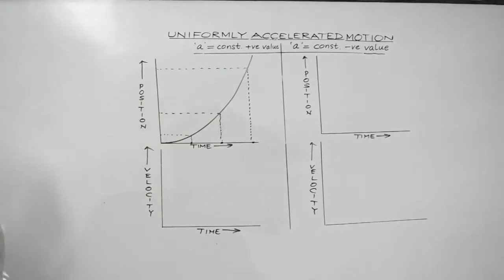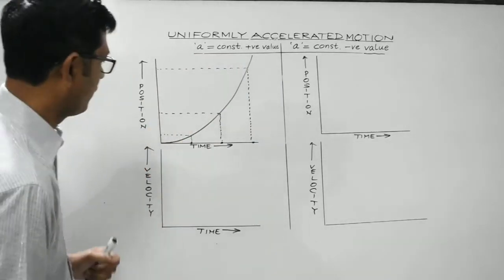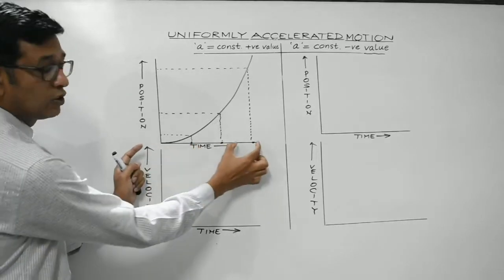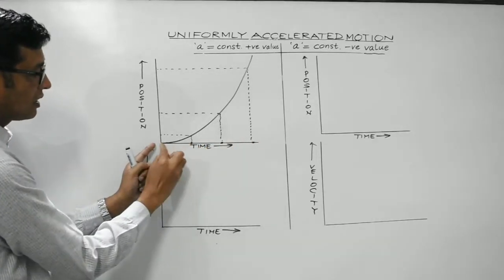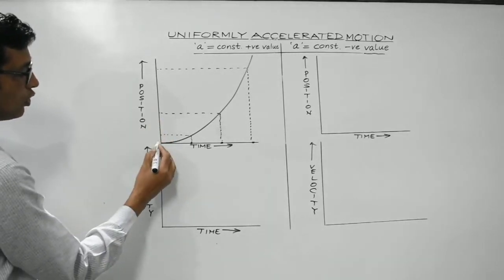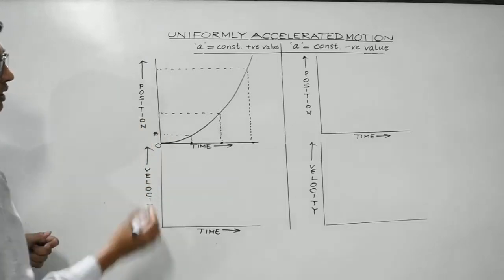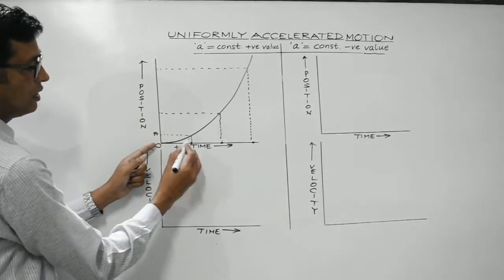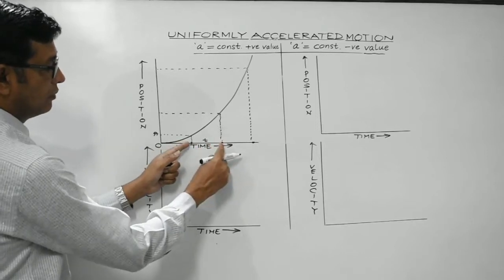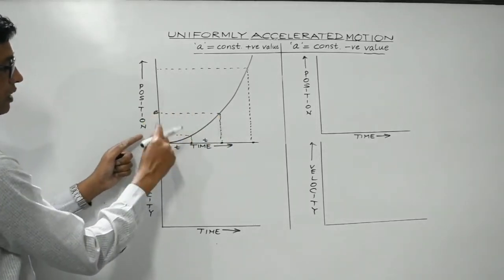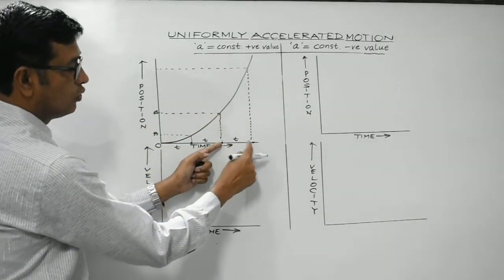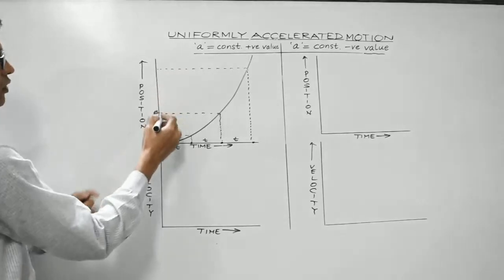Okay, now concentrate on this. Please concentrate on this graph. During this time interval, these are the three equal intervals of time. During this time, the body has covered this much distance. This is, suppose, the origin. The body has covered distance from O to A during time T. During the next equal interval of time, the body has covered distance from A to B. And during the next equal interval of time, the body has covered distance from B to C.